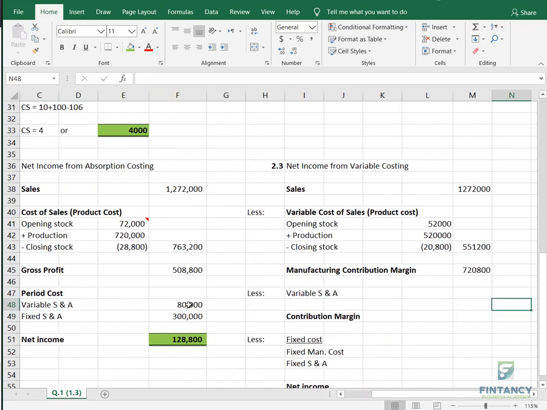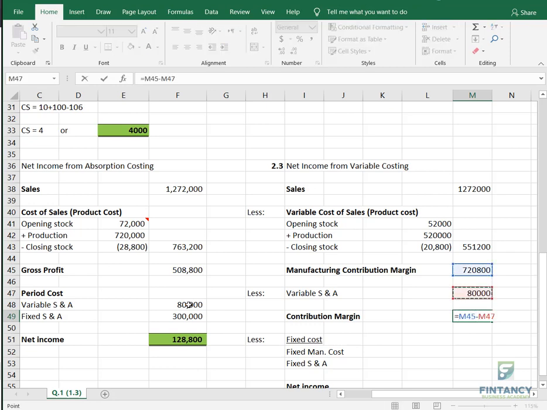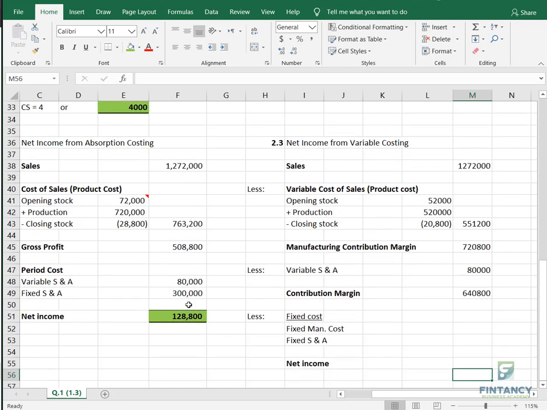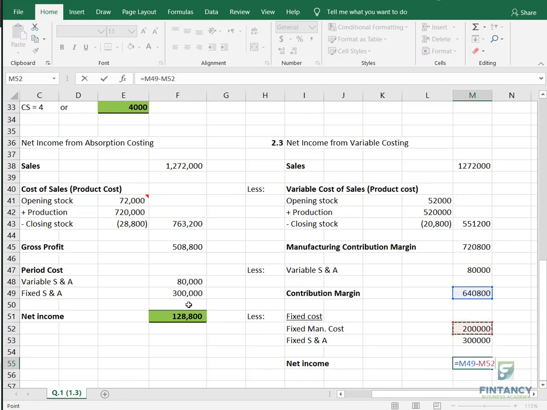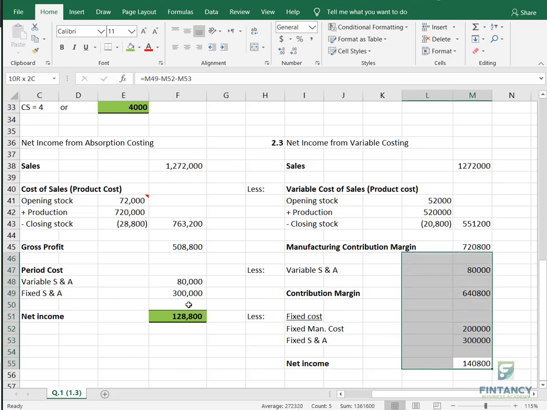So variable selling and admin is here with us, same 80,000, right? If I need the contribution margin total, what I will do, this minus this. Okay, remember how much was fixed manufacturing cost? It was 200,000. This is the main thing. And selling and admin is how much? 300,000. So how much is net income here? This much.